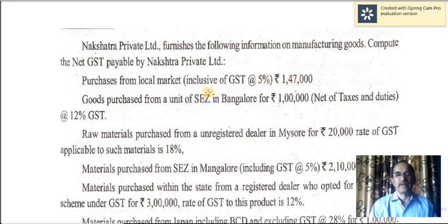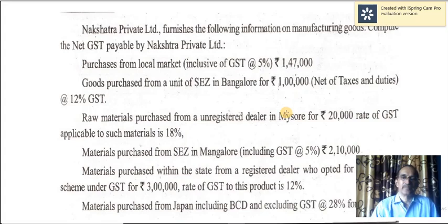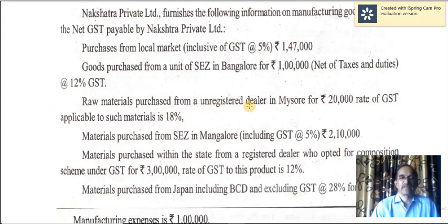So 100 plus 5. Goods purchased from a unit of special economic zone in Bangalore for rupees 1 lakh, net of taxes and duties. So BCD is not included here. Basic custom duty is not included here. Therefore, if nothing is mentioned, it is at the rate of 10%. So 10% should be applied on 1 lakh and that should be added, and together value has to be taken for computing transaction value.